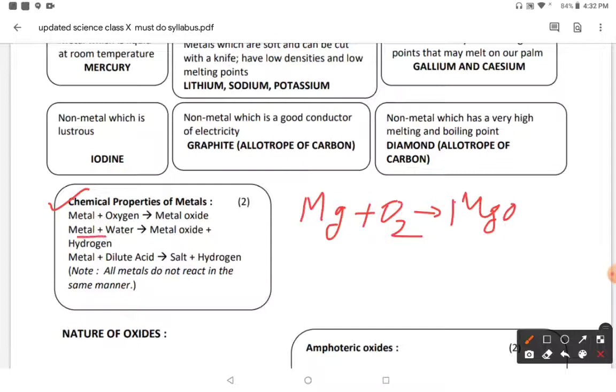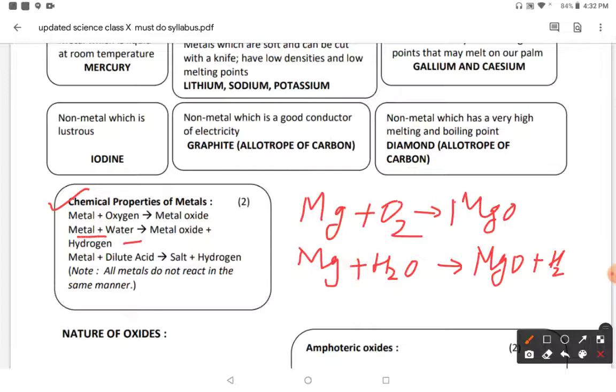And similarly, metals react with water. Any metal, when it reacts with water, H2O, forms metal oxide, but hydrogen gas is also produced, like magnesium oxide plus H2. There are three conditions in which metals react with water. Water exists in three forms: cold water, hot water, and steam.